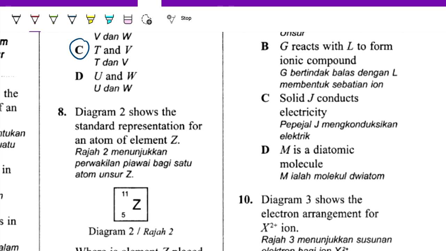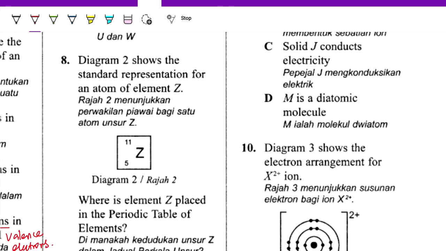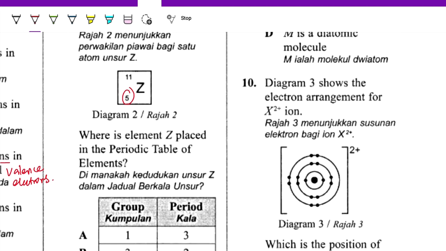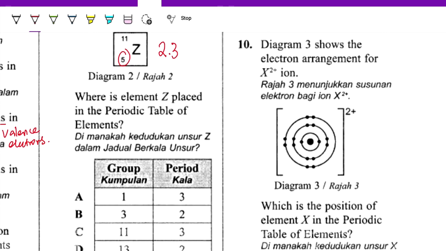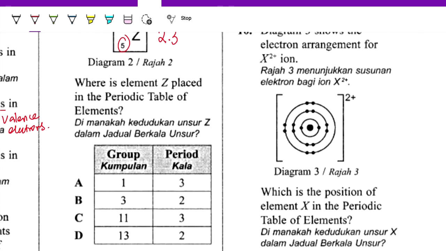Okay, question number 8. The diagram shows the standard representation for the atoms of element Z. So 5 protons, 11 neutrons. So which group and period? So we have to write the electron arrangement. It is 2, 3. So meaning that it is in group 13, period 2.